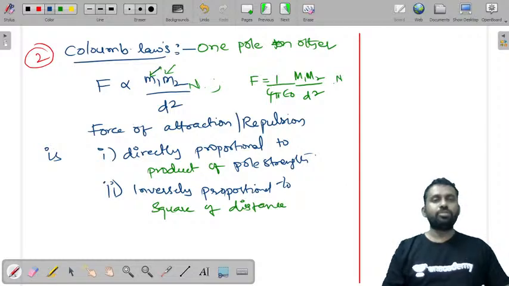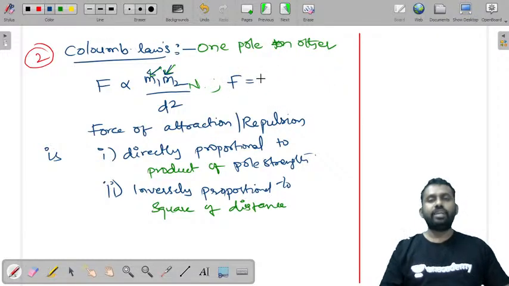It is directly proportional to the product of their pole strengths, here in the case of magnets, and inversely proportional to the square of the distance between them. So you can also replace this F and write F is equal to, instead of a constant, k into m1 m2, the pole strengths, by d square.